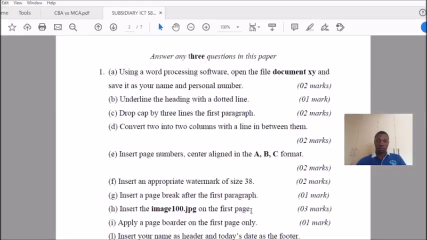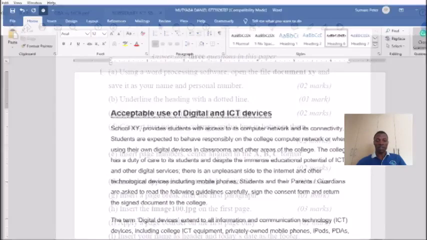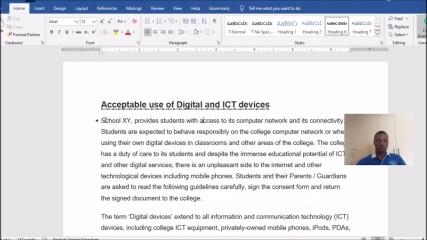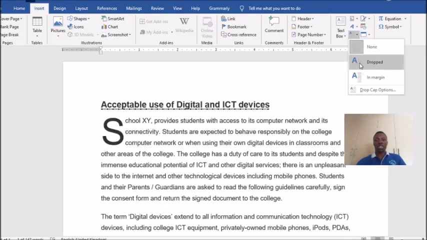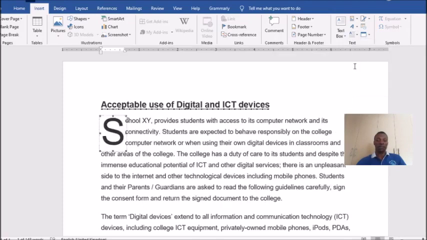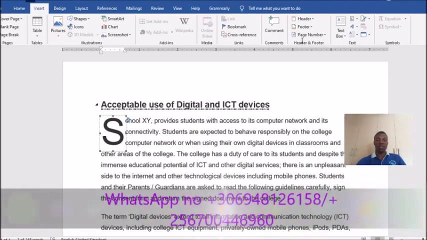Next, drop cap by 3 lines the first paragraph, 2 marks. So by 3 lines, drop cap. Highlight that first letter. Come to insert. Then you go to drop cap. This is drop cap. Then you choose the one that covers 3 lines. Select it. You can keep saving the changes, no problem.